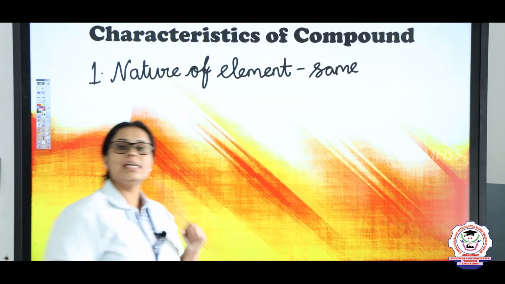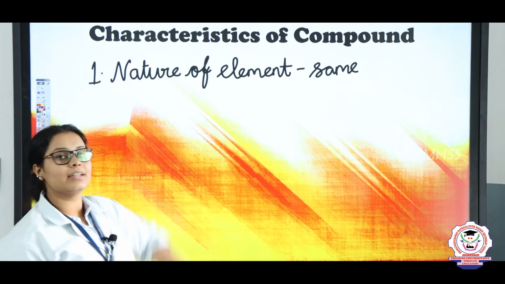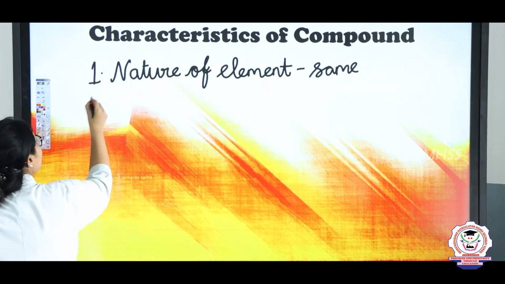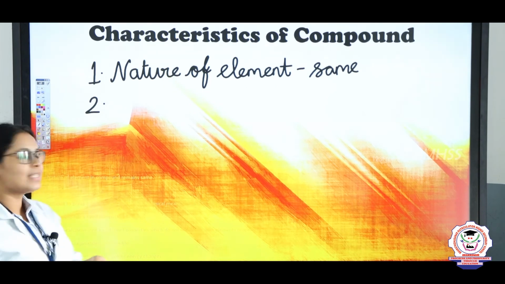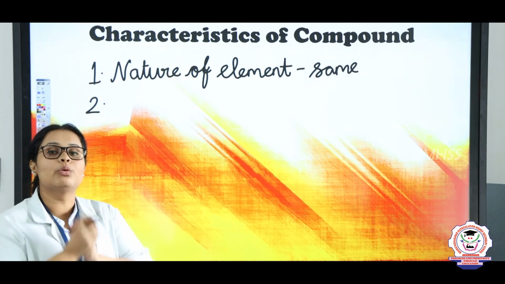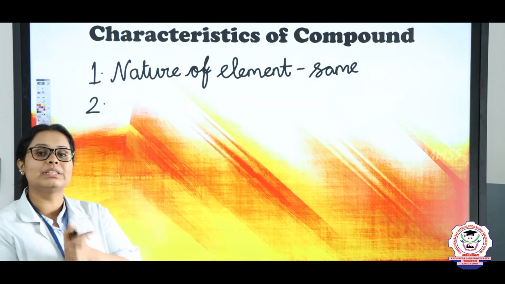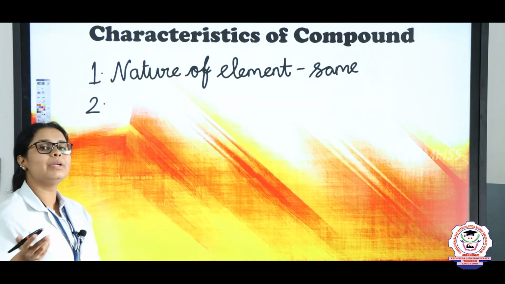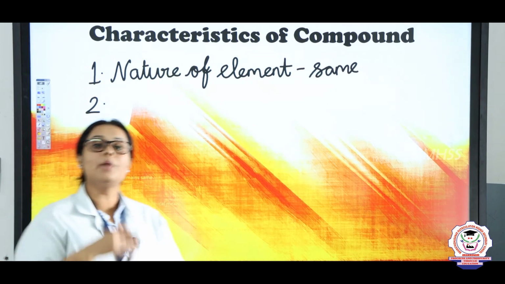The second characteristic is that compounds are closely packed.